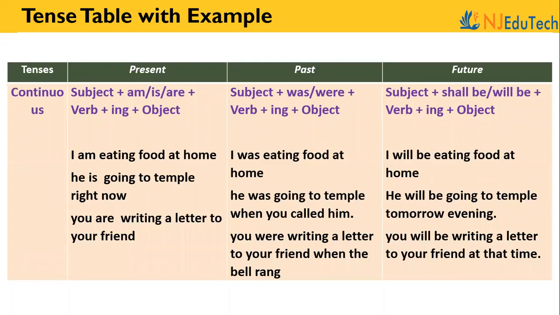In continuous tenses, we have subject plus am, is, or are plus verb in the ing form plus object. And in the past tense, we have subject plus was, were plus verb in the ing form plus object. And in future tense, we have subject plus shall be, will be plus verb in the ing form plus object. Example: I am eating food at home. I was eating food at home. I will be eating food at home.